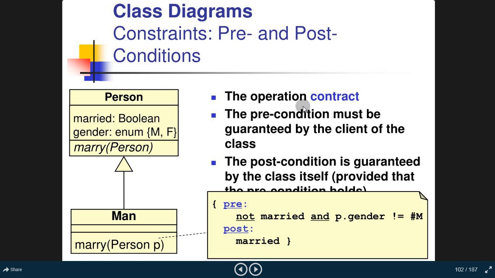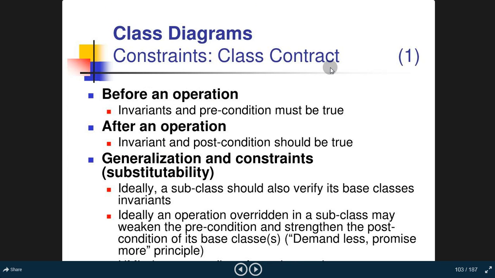The operation contract, the precondition must be guaranteed by the client of the class. The post condition is guaranteed by the class itself provided that precondition holds. Okay, so let's go to the next slide. Class diagram. Constant class contract.